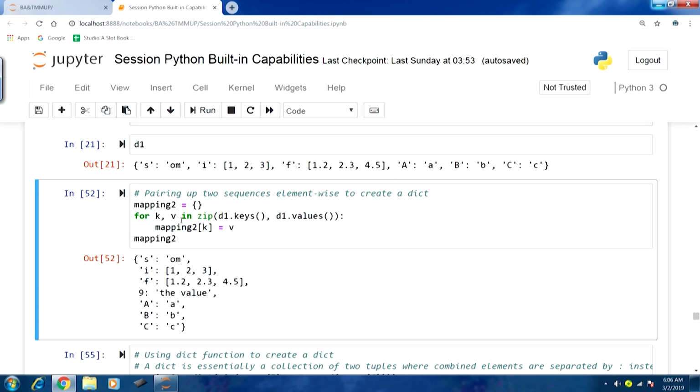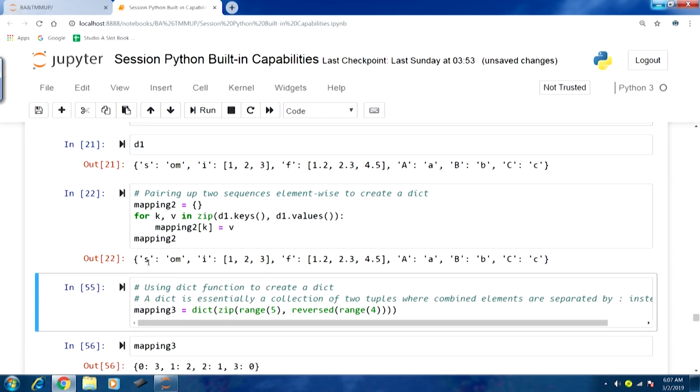Here k indicates the index of this particular dict, so we map to k and pass in the values v. When this whole for loop runs, we will have created a mapping, pairing these 2 sequences. So, let us run this.